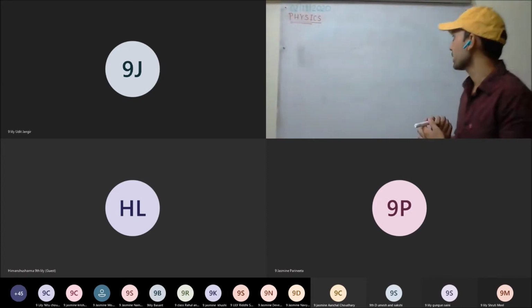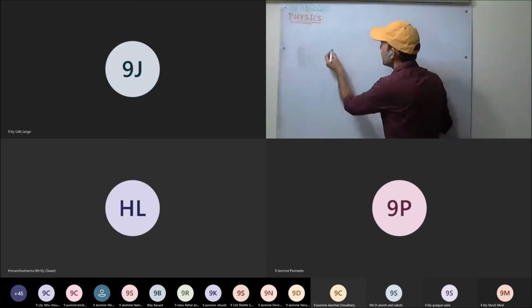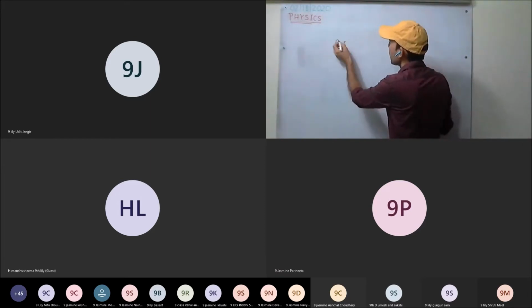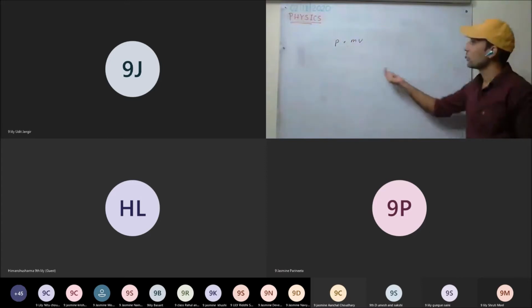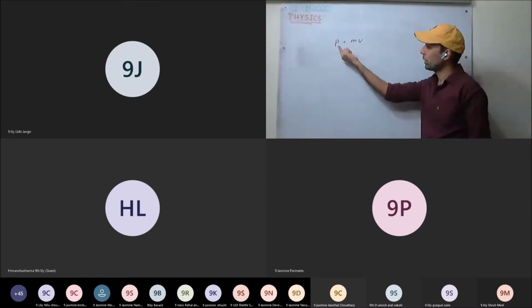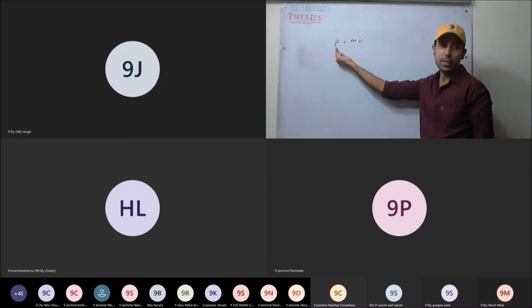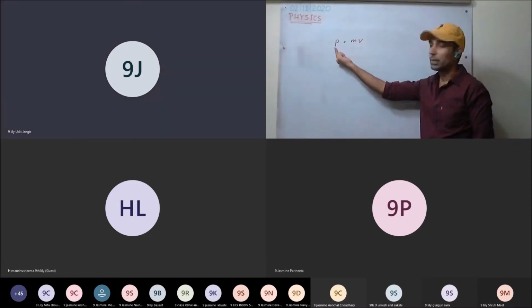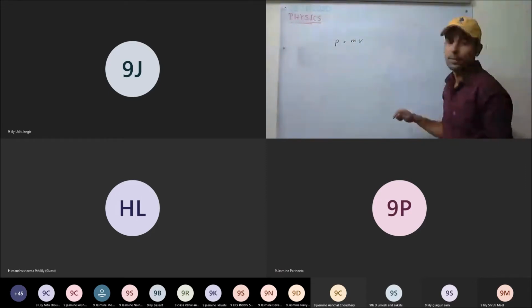Okay, now we're discussing change in momentum. Till now we have discussed momentum equal to mass into velocity. Now, how can the change in momentum take place? Either there can be a change in mass, or a change in velocity, or both change.